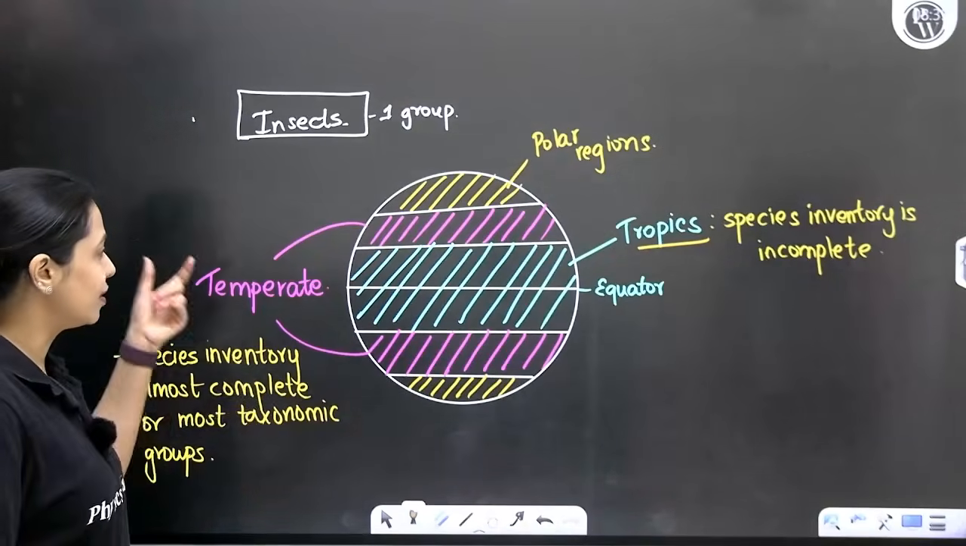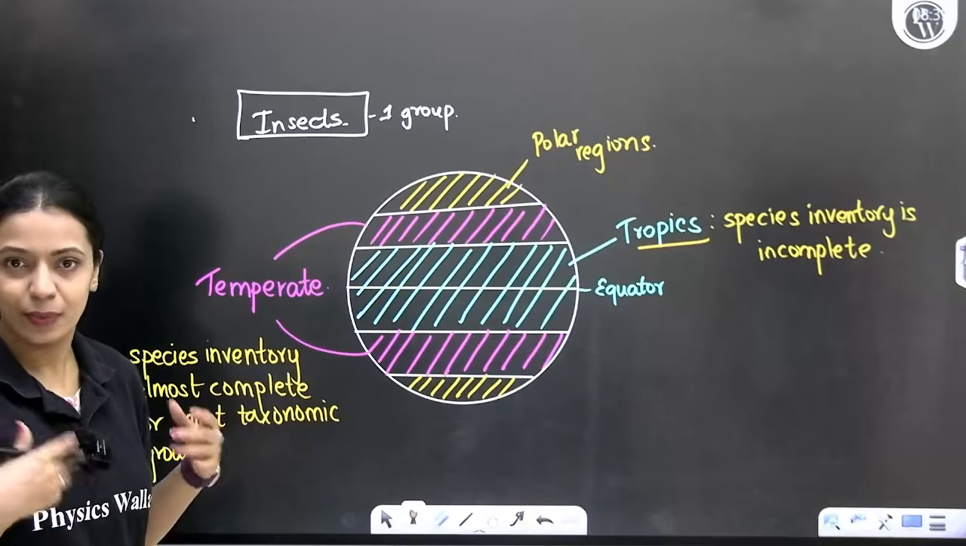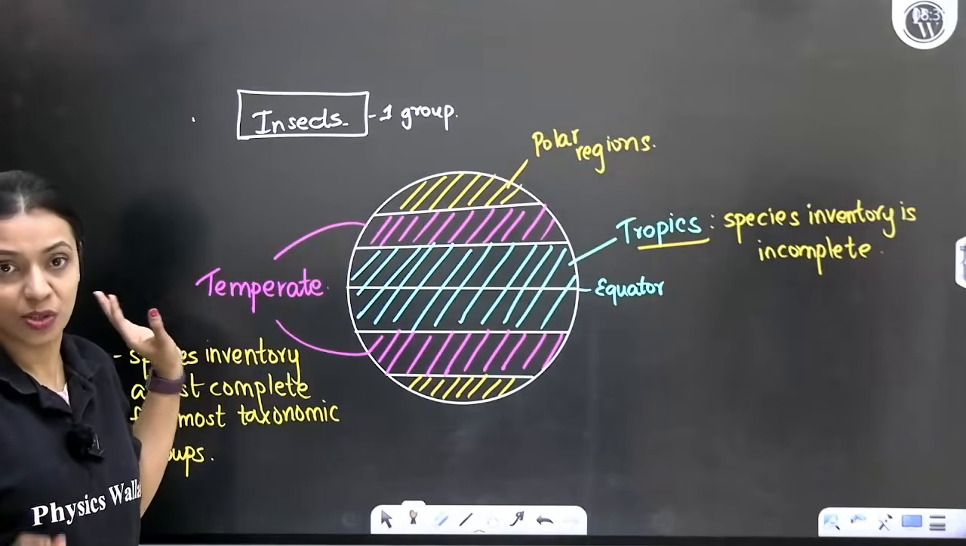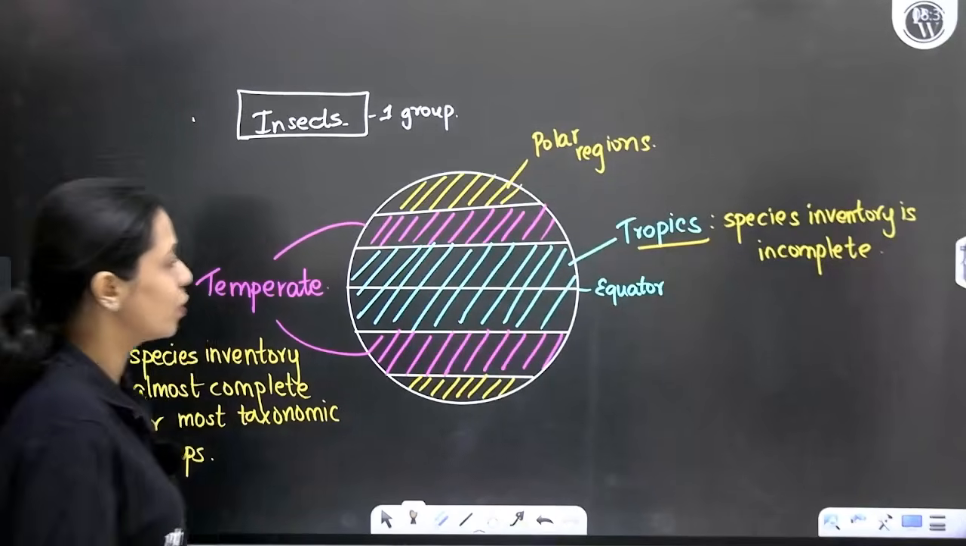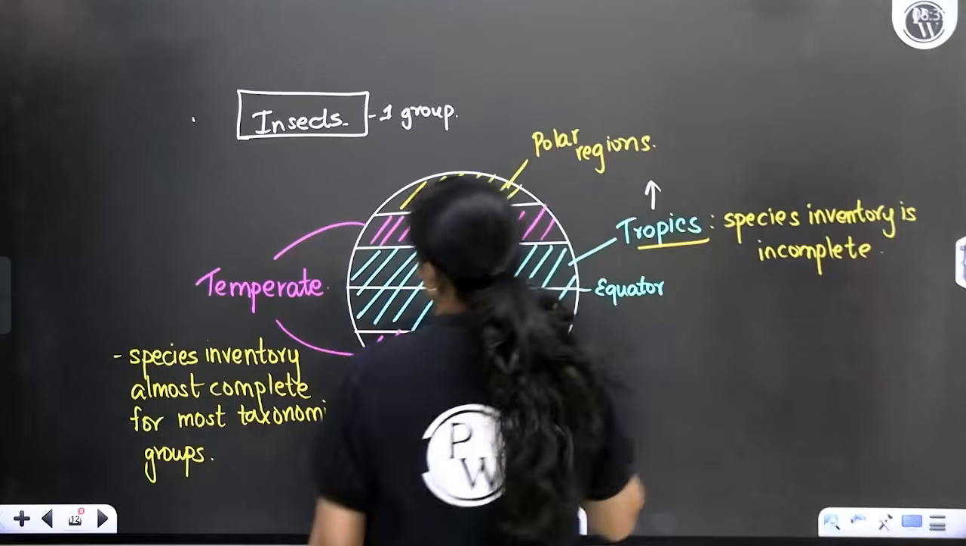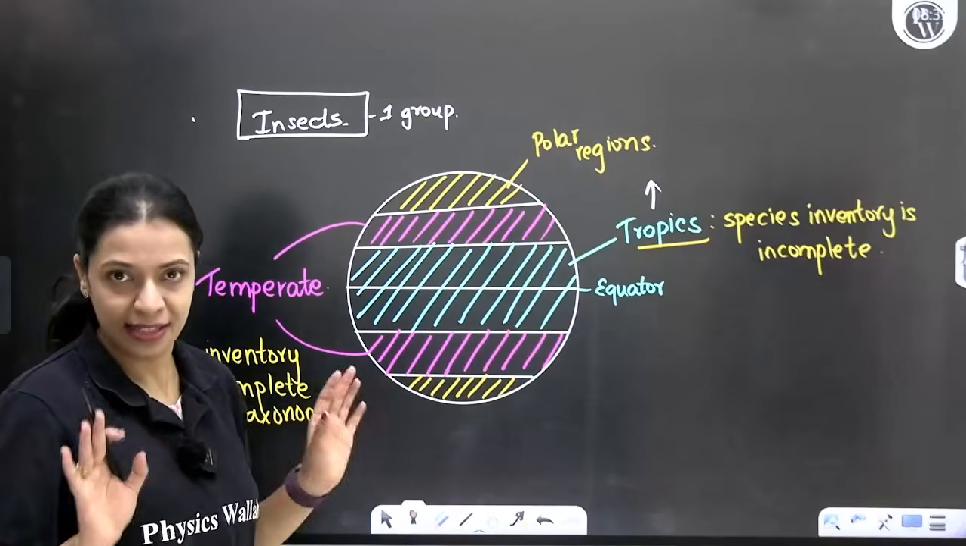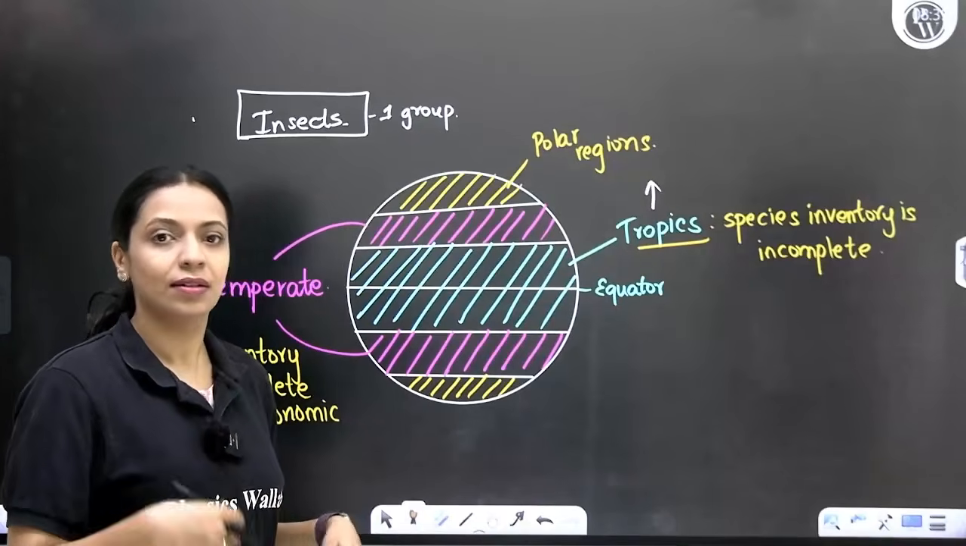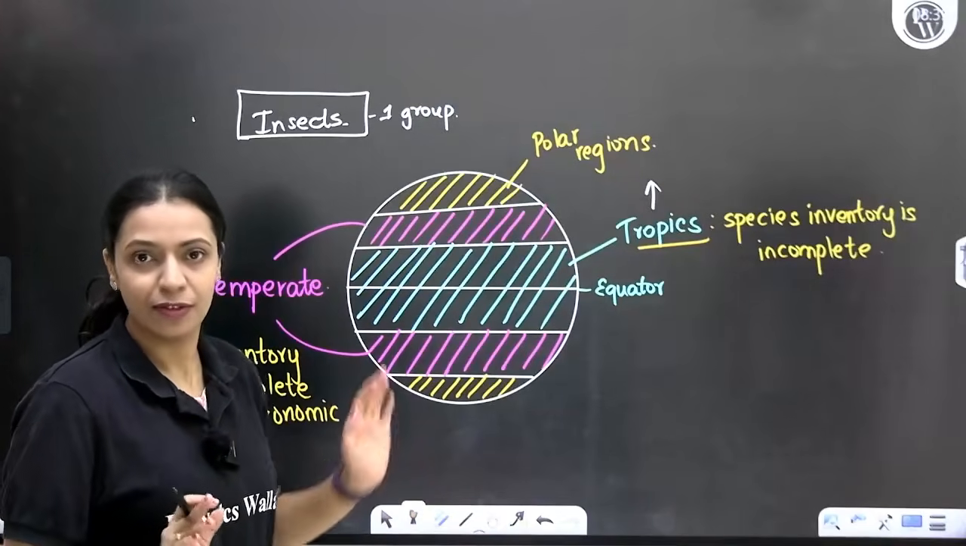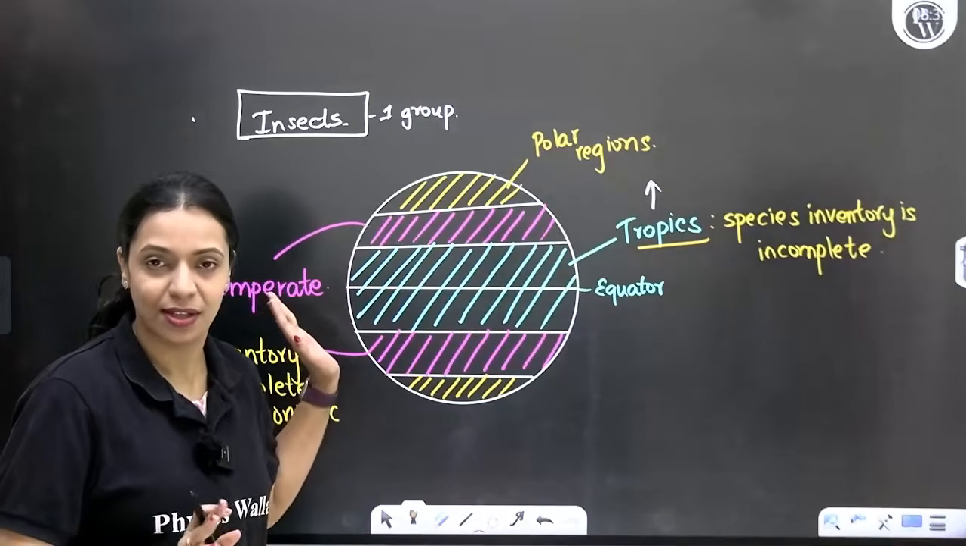You know, in the tropics, the species diversity will always be higher than the temperate regions. Why? I'll tell you later. Just know that in the tropics, there'll be more number of species compared to the temperate, okay. For this one group of insects, let's complete the species inventory for both tropics and temperates.